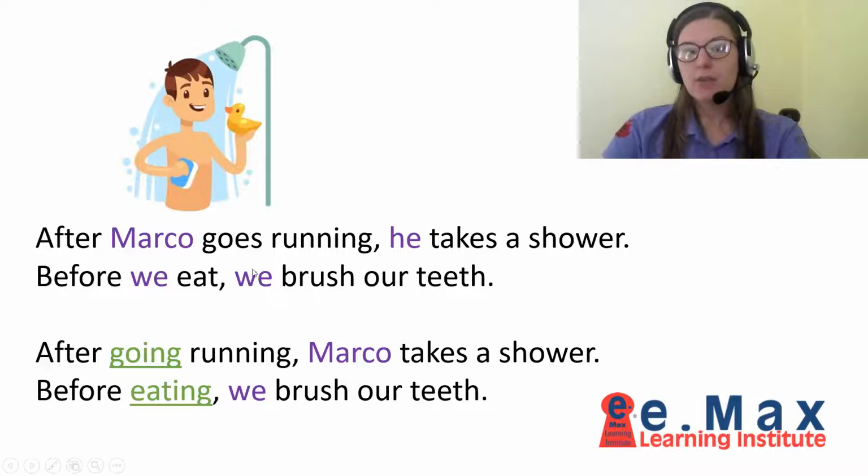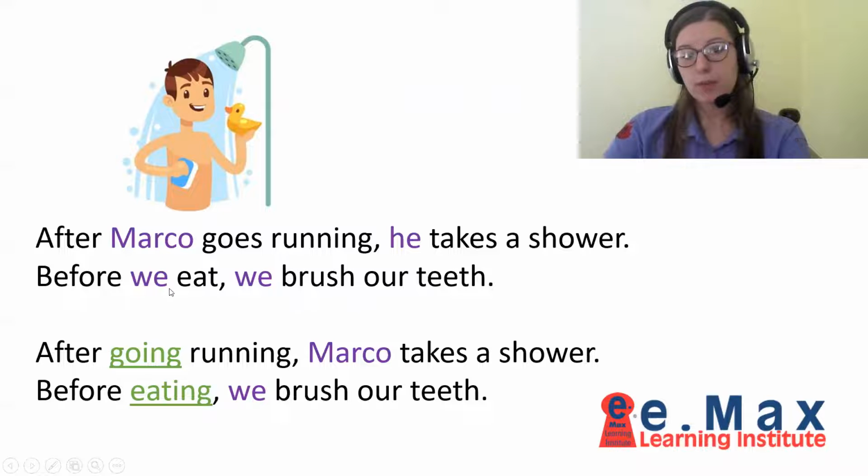So you see, we have the same subject in both parts, and that's the important part. If we don't have the same subject, we cannot reduce anything, okay? So we can omit the subject in the subordinate clause, and once again, we make the verb gerund. Remember, reducing adjective clauses was very similar, right? Okay, after going running, Marco takes a shower.